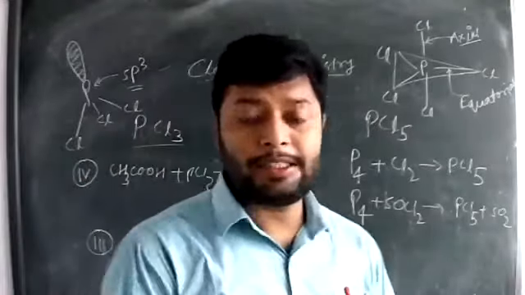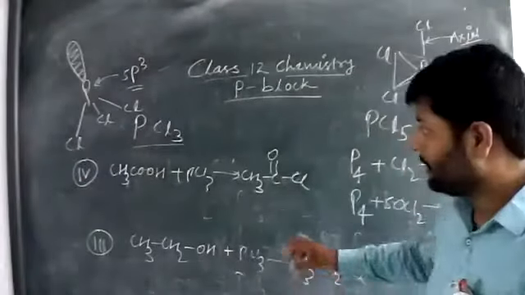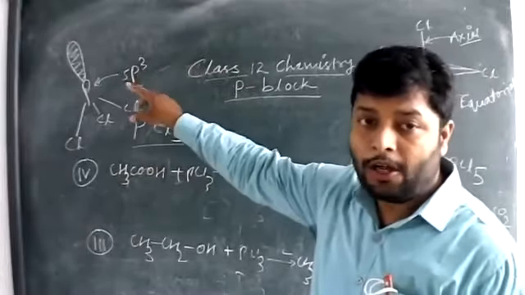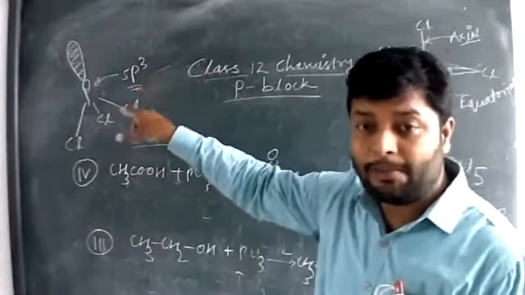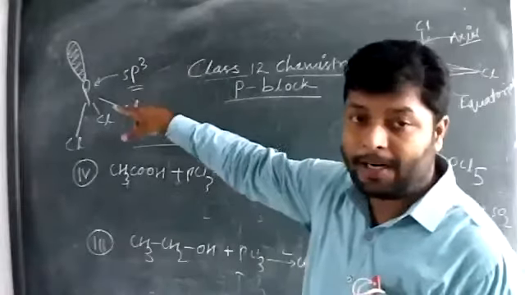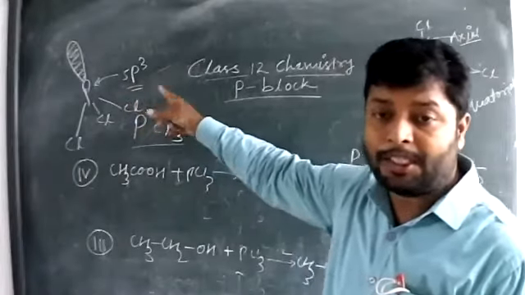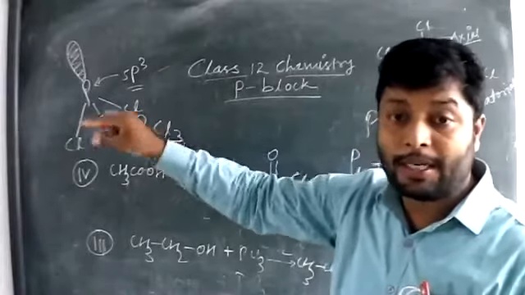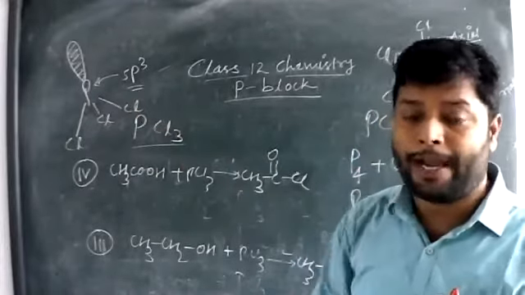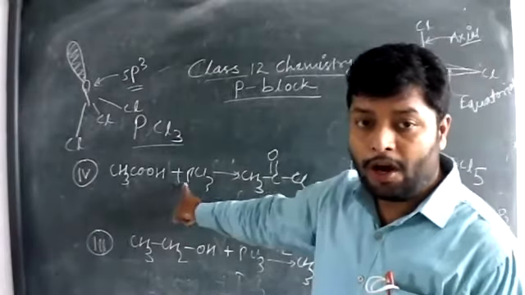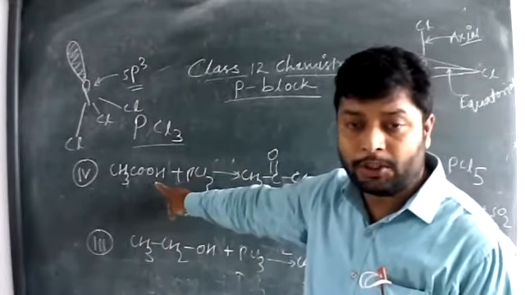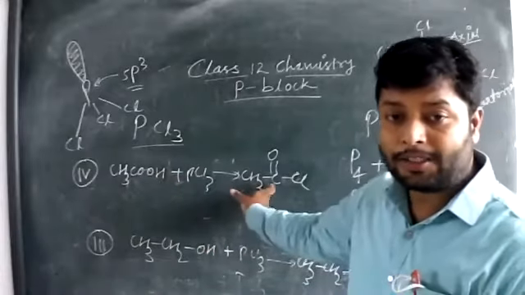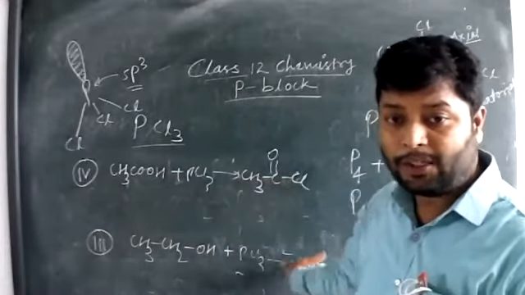Actually, in both the cases, you have to learn the bond nature. In PCl3, all three bonds are similar bonds. So whenever there is a possibility of reacting the chlorine atom with the OH group, all three chlorine atoms can participate in equal manner. So all three chlorine atoms here will substitute the OH group from the carboxylic acid and alcohol. So we have a production of 3 molecules of this and 3 molecules of this.